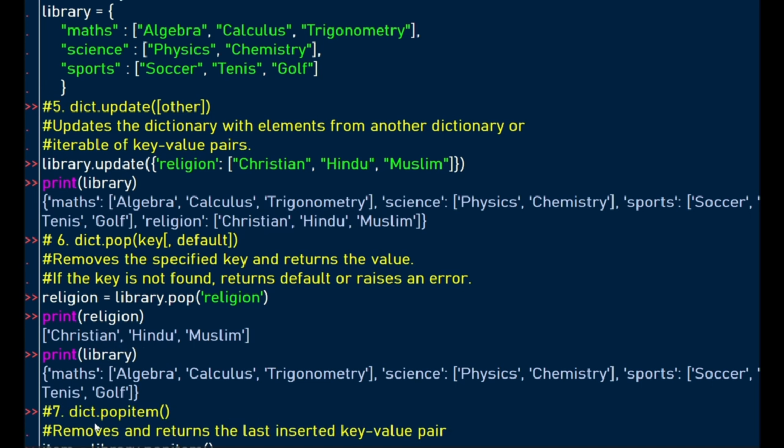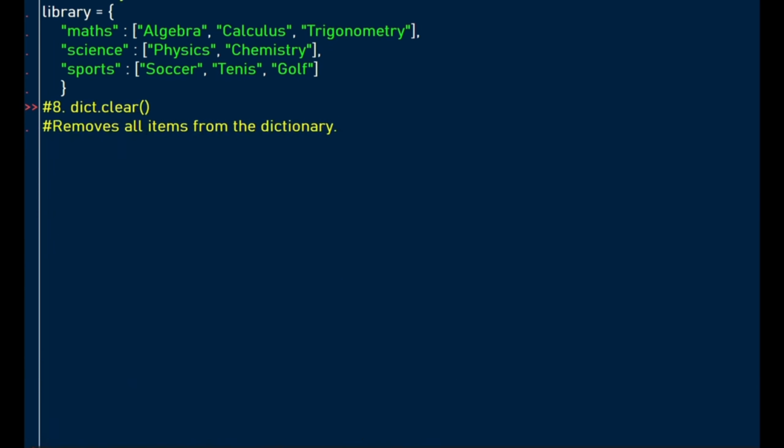In your free time, try this seventh method, the popitem method, which removes and returns the last inserted key value pair. We look at the eighth method, called the clear method, which removes all items from the dictionary. What do we get? We get an empty dictionary because we cleared. It removes all items from the dictionary.